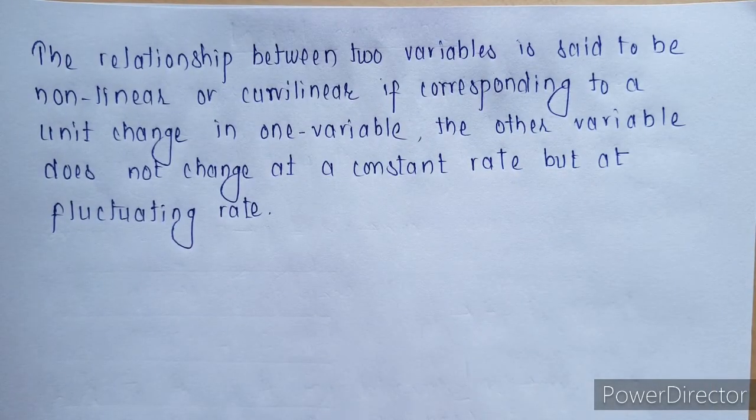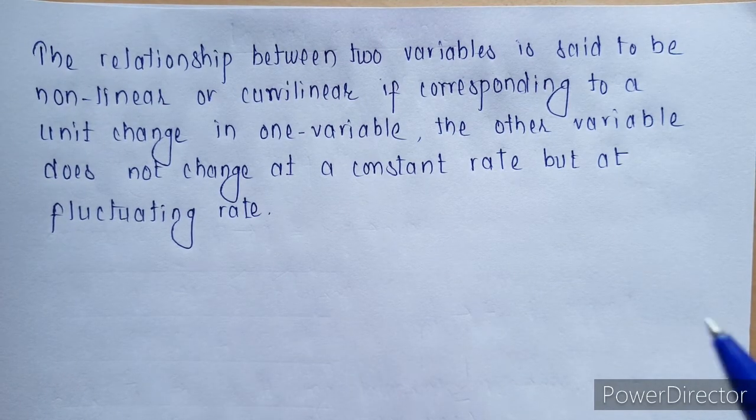So what is non-linear? We have already done linear, so what is non-linear now? If there is no constant change in y with respect to x, if it is fluctuating, it is called a non-linear correlation, or it is also called curvilinear, because there won't be a straight line.